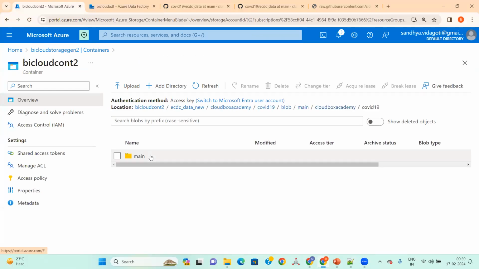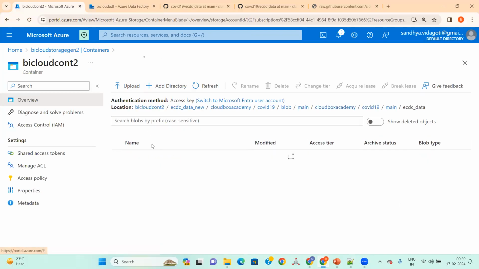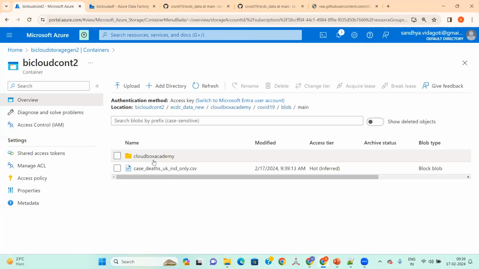Again it got created one more. We have this country response and also the cases deaths. This is the file, right?